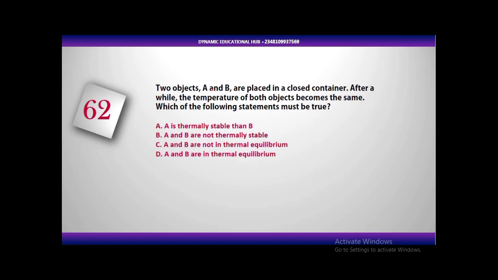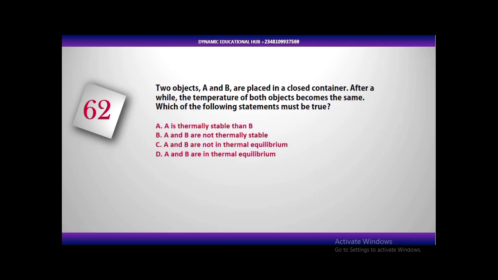Let's look at this question. Two objects A and B are placed in a closed container. After a while, the temperature of both objects becomes the same. Which of the following statements must be true? A, A is thermally stable than B. B, A and B are not thermally stable. C, A and B are not in thermal equilibrium. D, A and B are in thermal equilibrium.